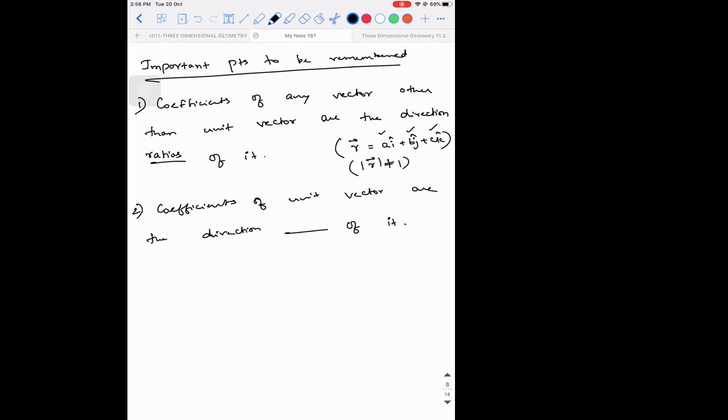Please make a clear note of it. Similarly, coefficients of a unit vector will obviously be direction cosines. These are the two important points to be kept in your mind. If you have clarity of this, you will understand whatever I'm going to derive now. Okay, now I'm going to proceed. Concentrate.